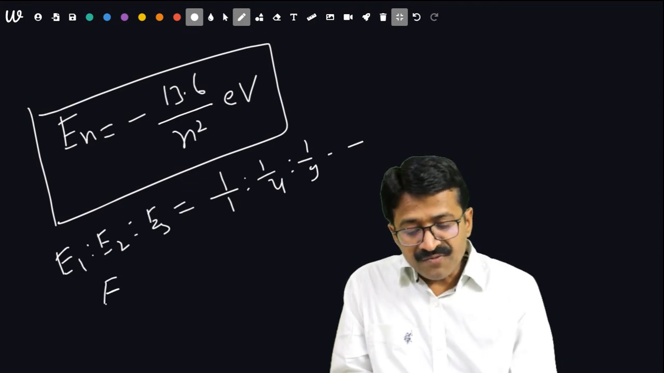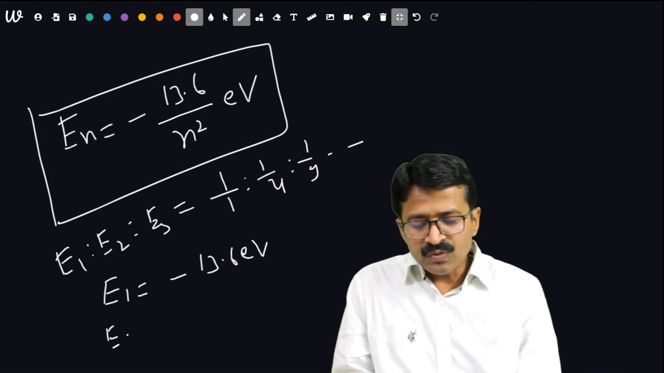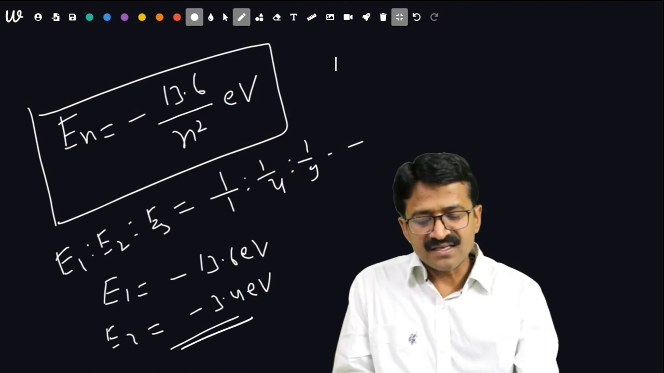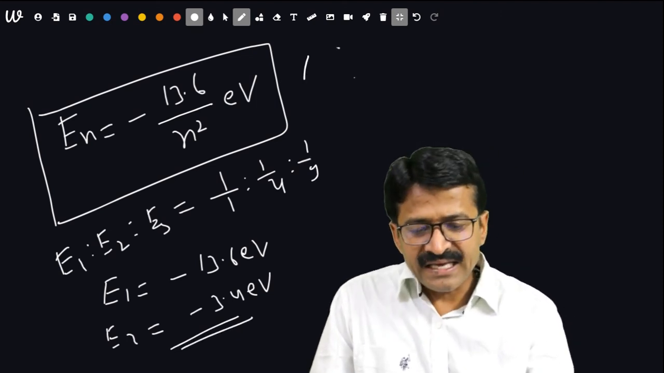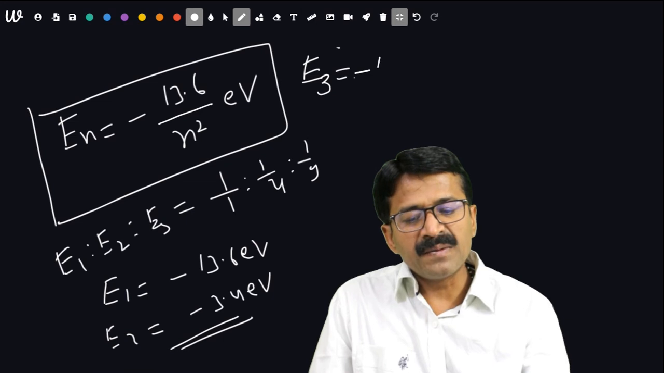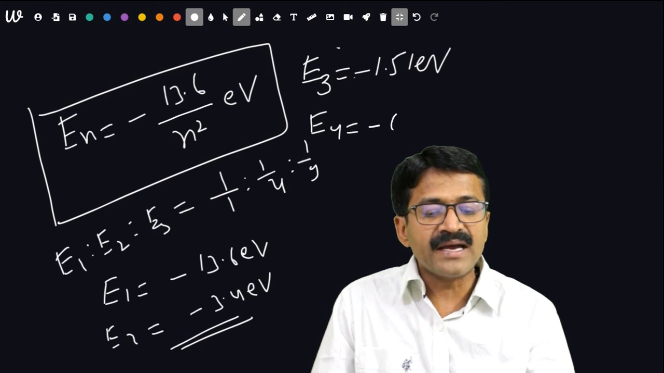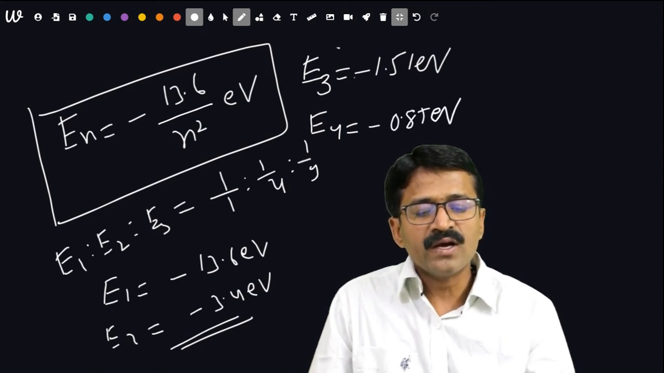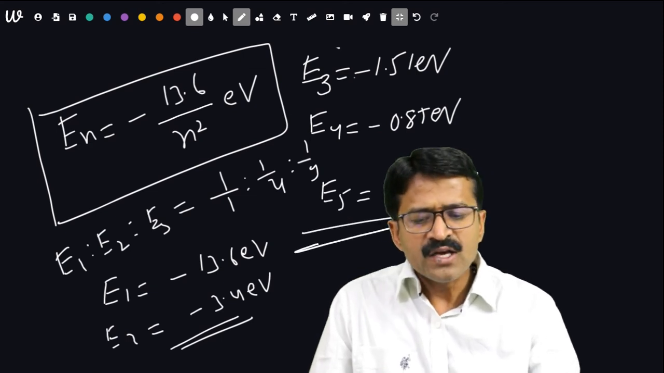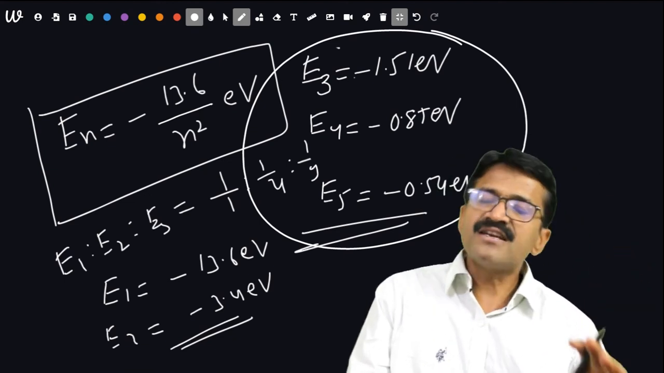Remember, E1 for the first energy level is minus 13.6 electron volt. E2 will be minus 3.4 electron volt. You have to learn this. It is directly asked. Now, this was E2, this is E3. The energy in the third energy level will be minus 1.51 electron volt. Then you have to learn directly. E4 will be minus 0.85 electron volt, and E5 will be minus 0.54 electron volt. So these particular parts are very important. These are directly asked in the Air Force examination.